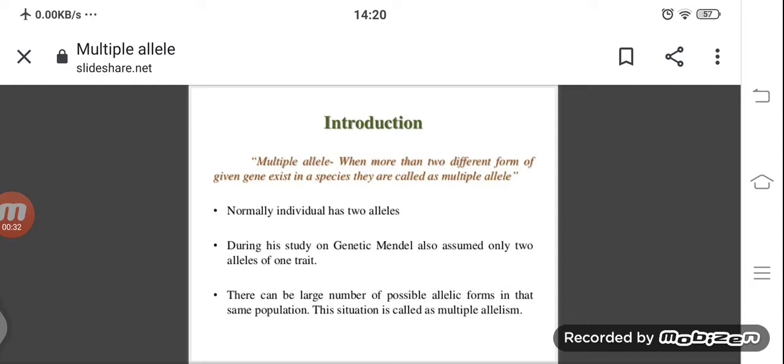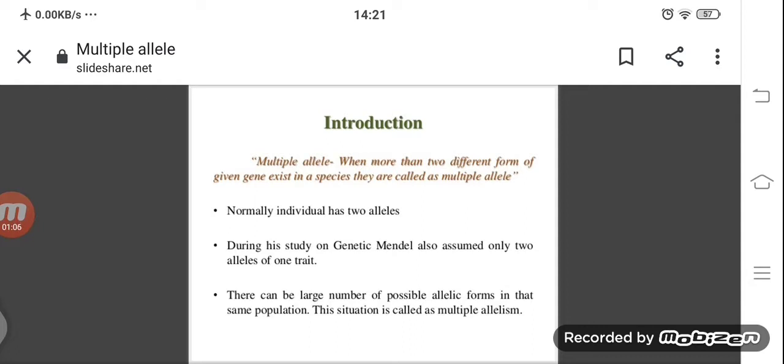Normally, each gene consists of only two alleles. What is an allele? An allele is defined as an alternative part of the gene. So, other than two, more than two. Multiple alleles are when more than two different forms of a given gene exist in a species; they are called a multiple allele.